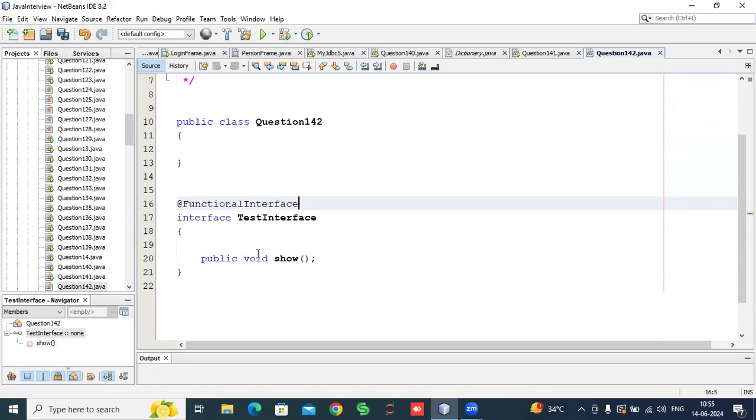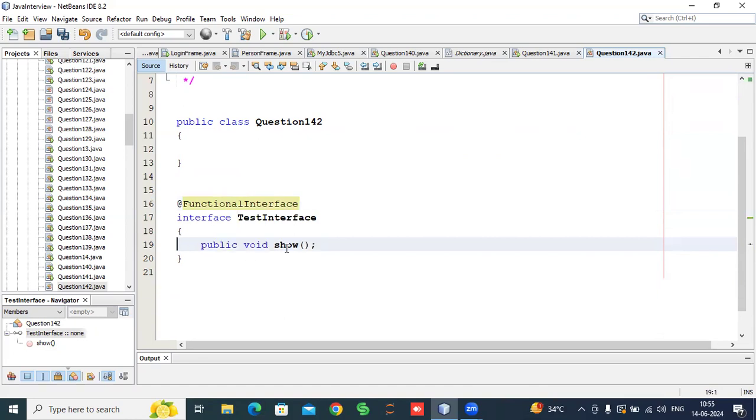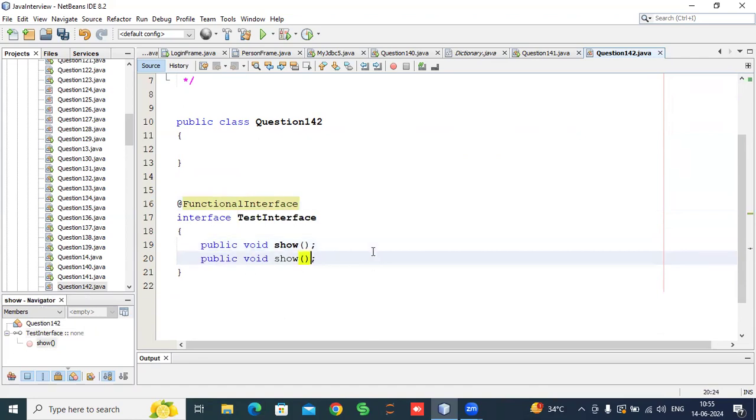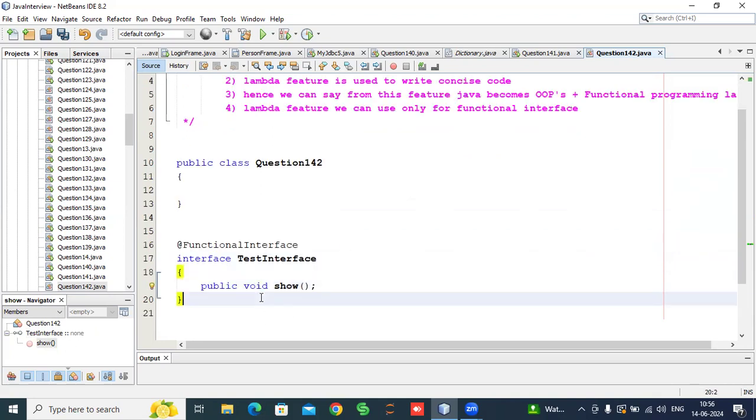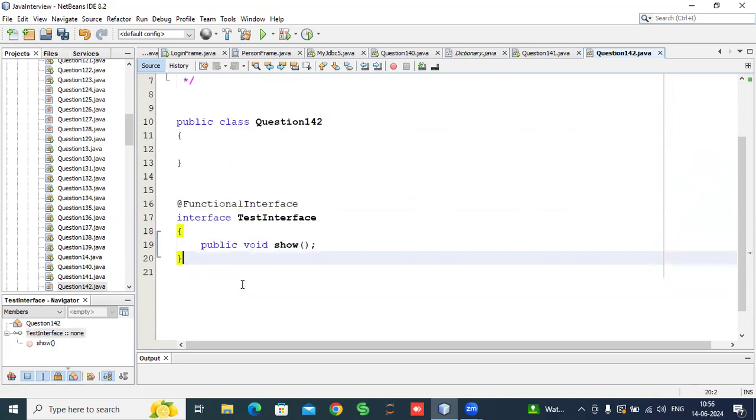And we can write the annotation @FunctionalInterface on top of the interface name, guys. But suppose we write two methods here, then the functional interface annotation will say it is not a functional interface, because it is going to contain two methods. So the interface which contains only one abstract method is known as a functional interface, guys.